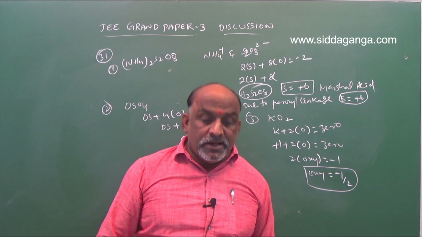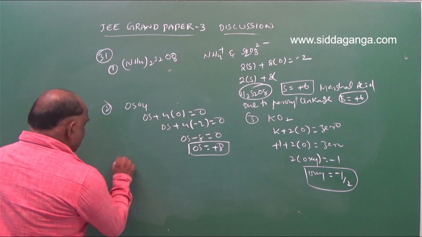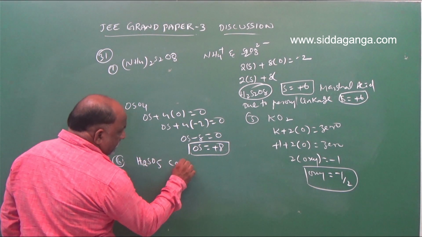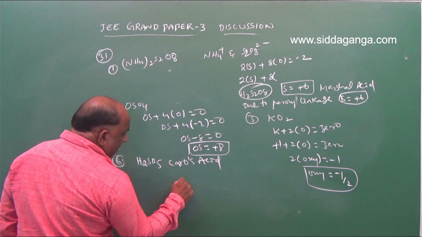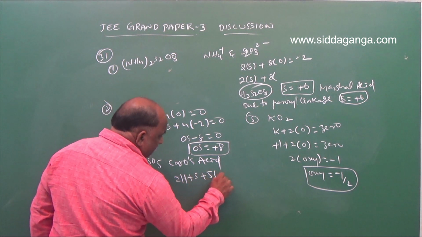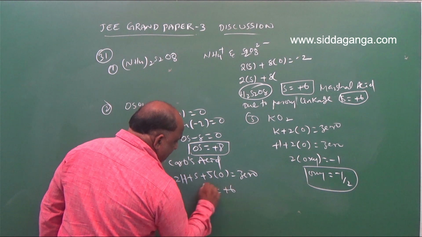And we should go with the last, the oxidation state of H2SO5. H2SO5 is called Caro's acid. So here, for the oxidation state of sulfur: 2H plus S plus 5O is equal to 0. So here we get the answer plus 6.